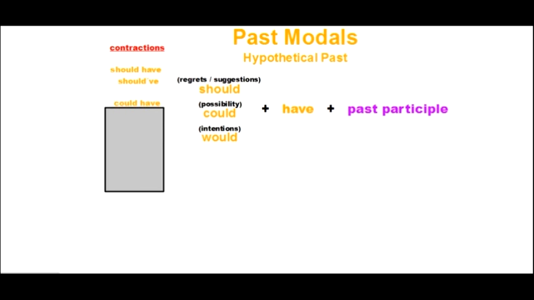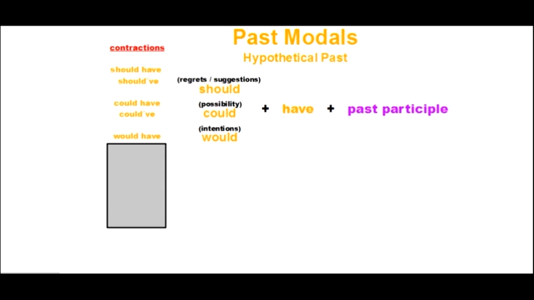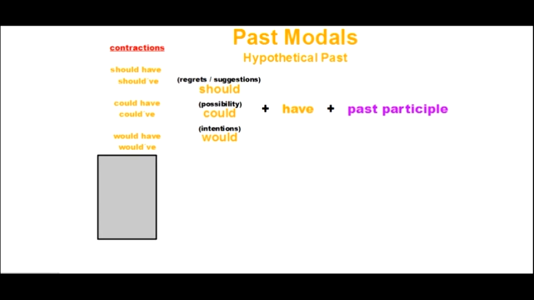And we can make the contraction with could and have, to make the contraction could have. Again, repeat with me. Could have. Right. And again, we can make a contraction with would and have, and it sounds like this. Would have. Good. So those are the contractions that we can make with our modal and our auxiliary verb.